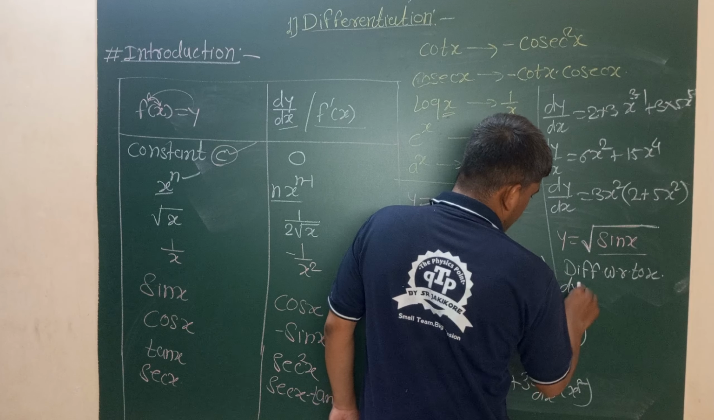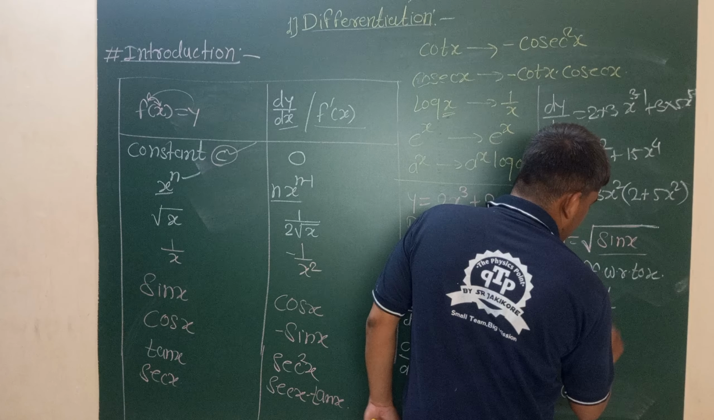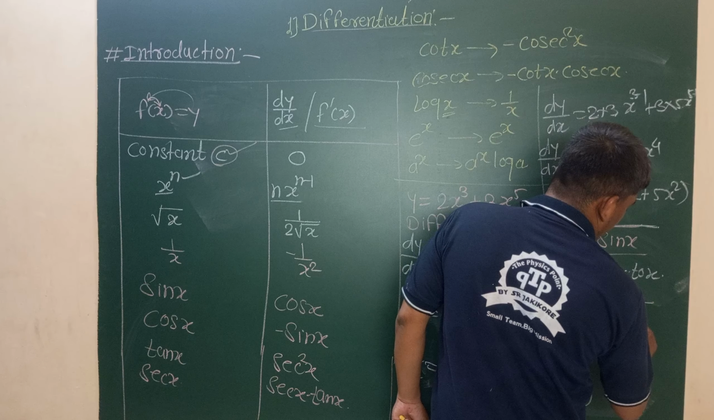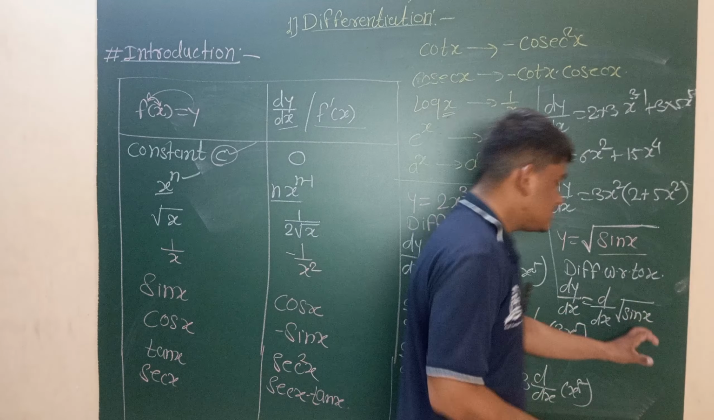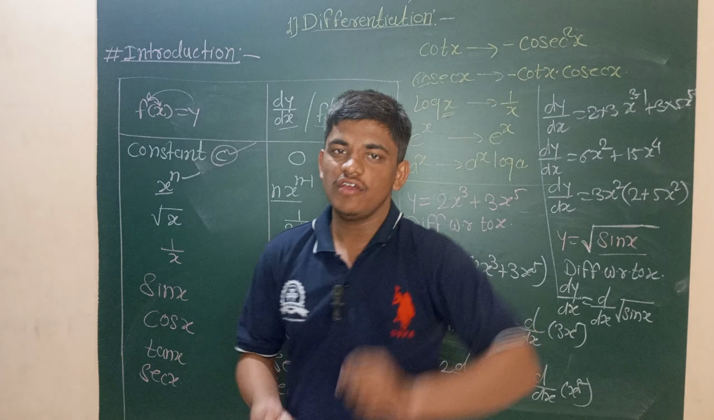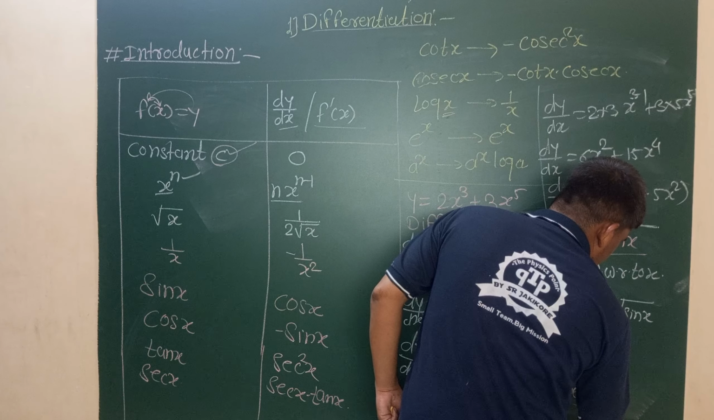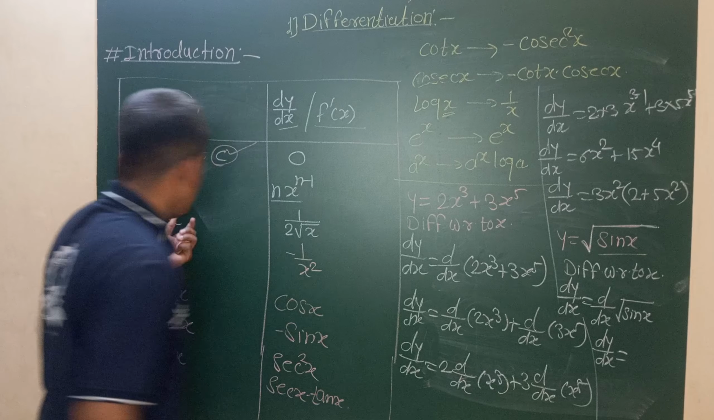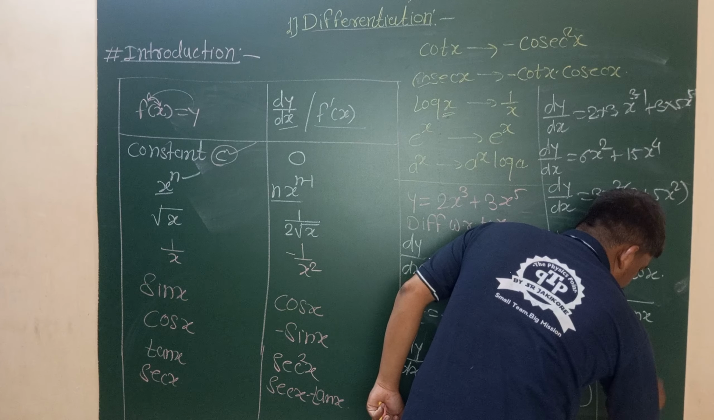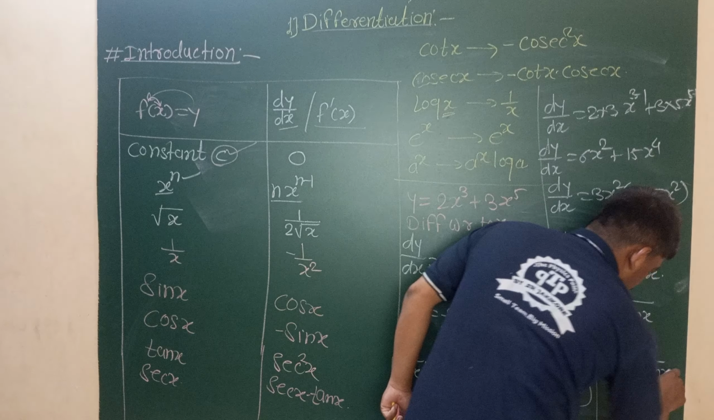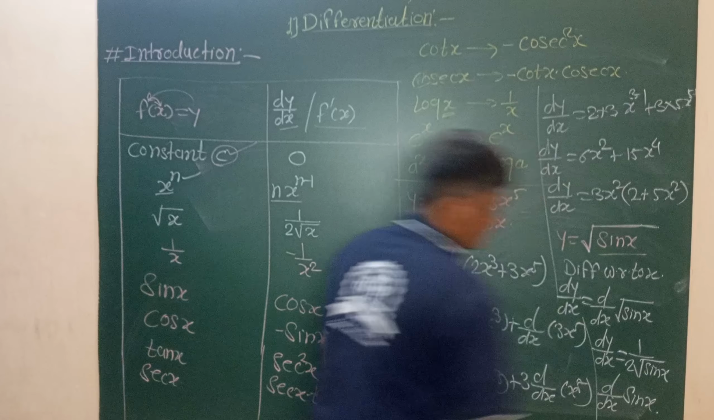Now, dy by dx is equal to d by dx of root of sin x. After differentiating the root of sin x, again differentiate the function sin x. Now here dy by dx, what is the differentiation of root x? Root x differentiates to 1 upon 2 root x. Now 1 upon 2 into root of sin x, into the separate differentiation of sin x.